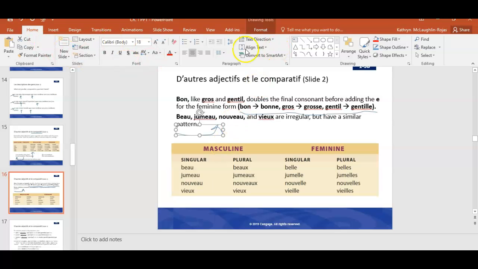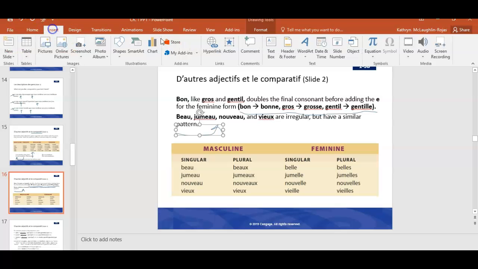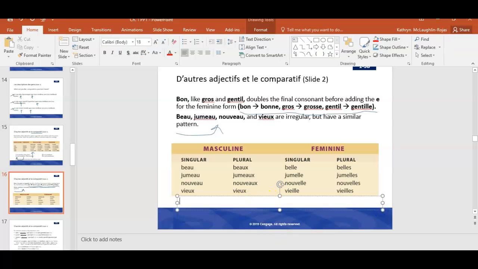So if I wanted to, again, add here a text box where I can write some sentences. So I could say, il est beau. He is handsome. But if I want to talk about more than one, I can say, ils sont beaux.